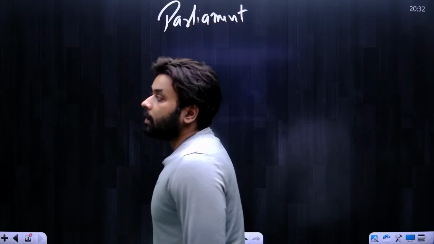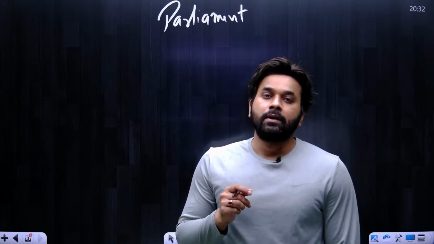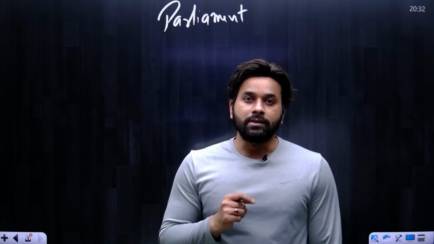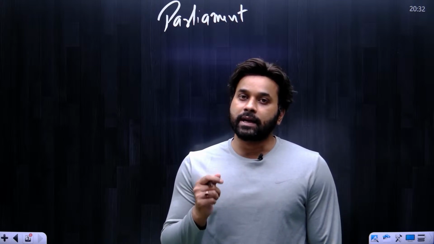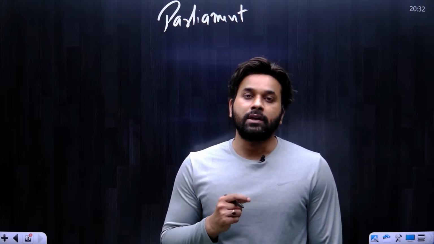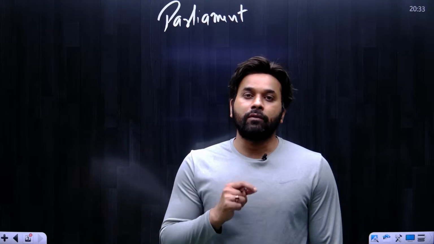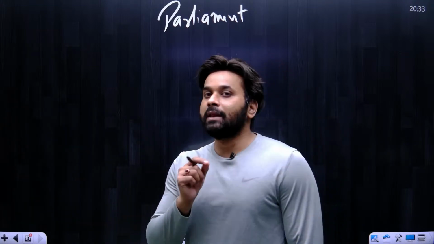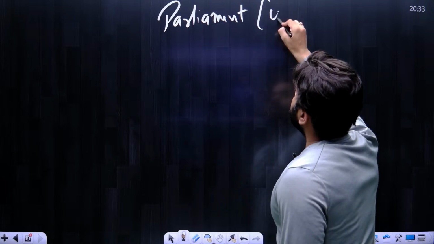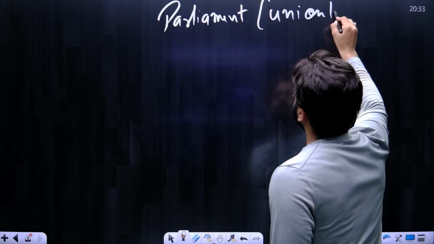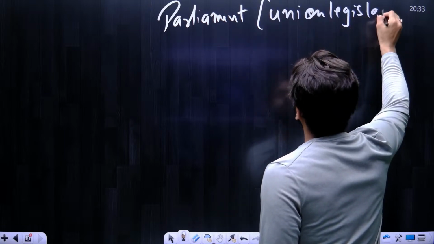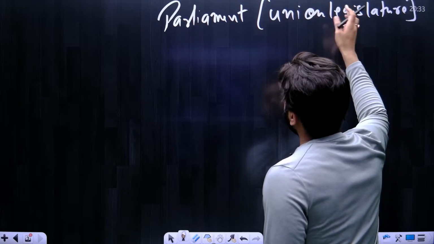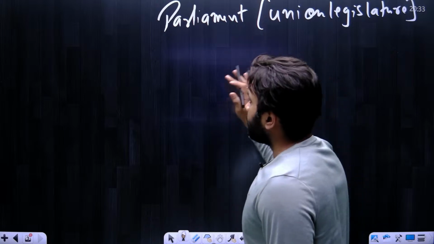Okay, so what is Parliament? Remember, the Union government has three organs. The first is legislature, the second is executive, and the third is judiciary. The legislative organ of the Union government is known as Parliament. We can simply write Parliament as the Union legislature. Union legislature means the legislative organ of the Union government is known as Parliament.